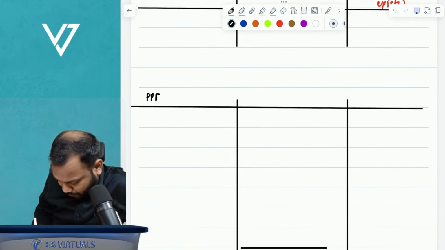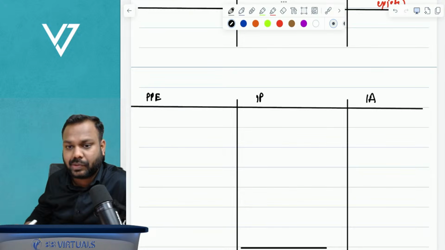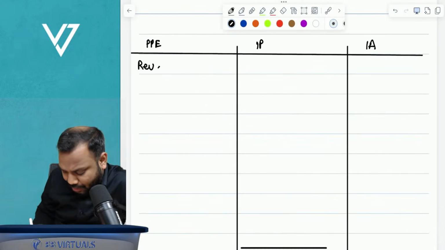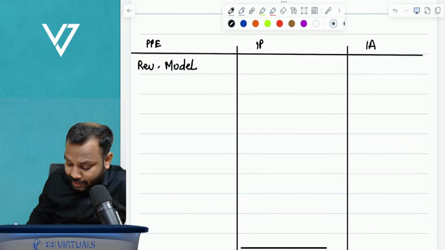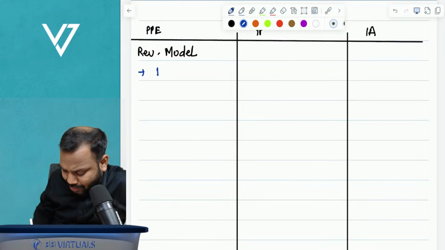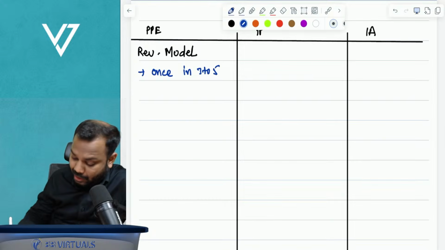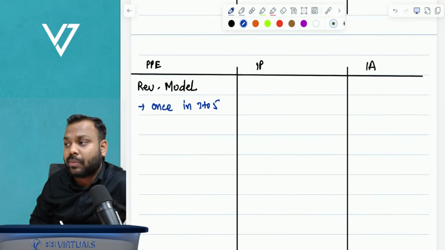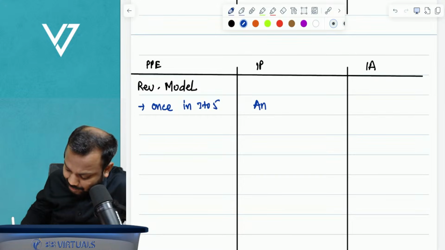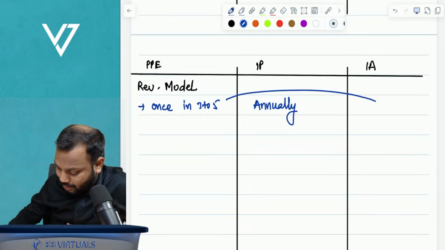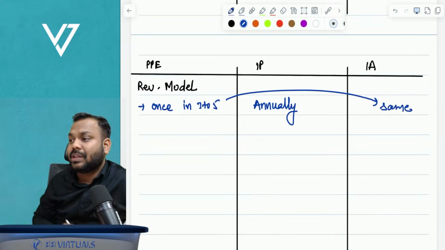It is property, plant and equipment, investment property, intangible assets. Right now, further. So we have done till here. Now again, if we have opted for a revaluation model, the standard says frequency is generally once in 3 to 5 years. But if you opted for a revaluation model of investment property, then revaluation has to be done annually. Here in intangible assets, again, it is the same, that is, it has to be done once in 3 to 5 years.